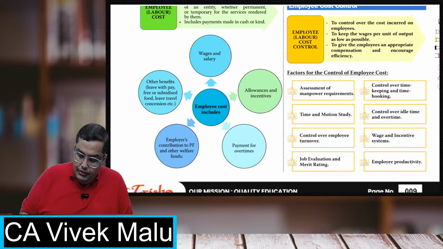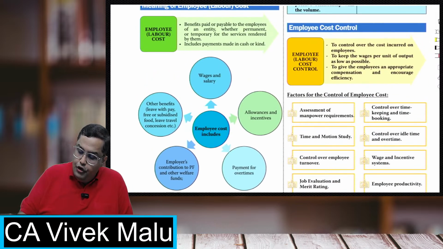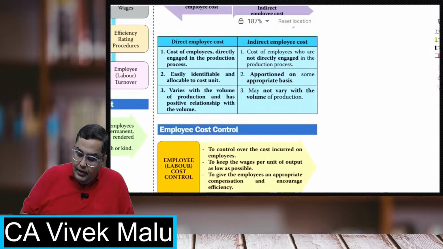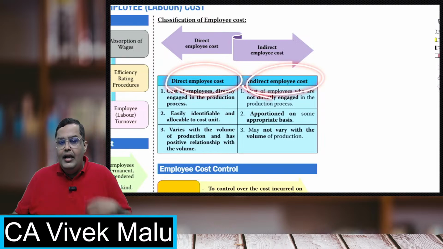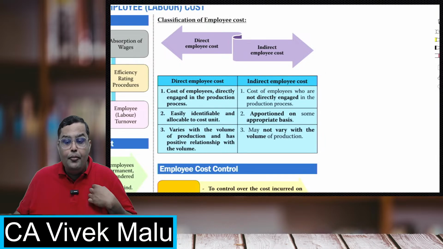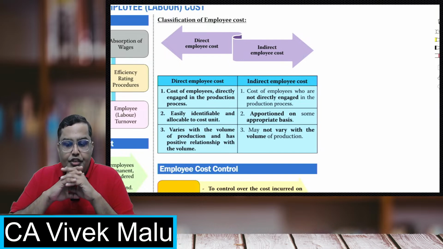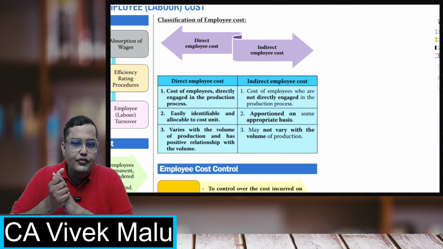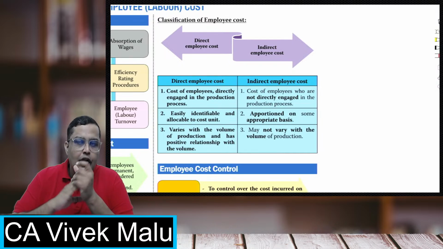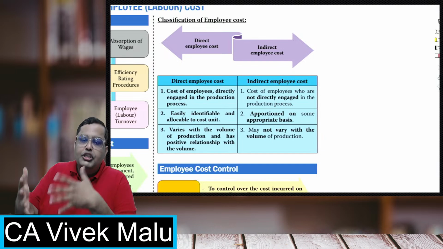Now, see this. What all do you have in your employee cost? Any kind of benefit that you give to your employee, maybe in cash, maybe in kind. You can give them allowances, overtime, contribution to provident fund, and allowances like that. Now, there are two types of employees. One is direct employee cost and second one will be the indirect employee cost. Now, students, what are direct employees? Basically, those employees which are directly one-on-one correlated with your production. Like if you increase those workers, your production will increase.